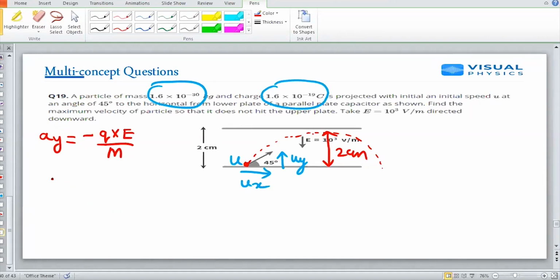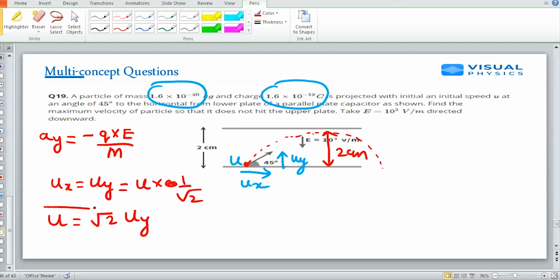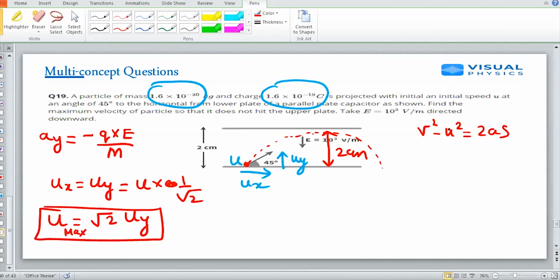Second thing, ux equal to uy is equal to u into cos 45, which is 1 by root 2, and sin 45 is also 1 by root 2. So u will become root 2 times uy. I have to find this maximum velocity. Now, how to find uy? I can find uy by using the equation of motion v square minus u square is equal to 2as.